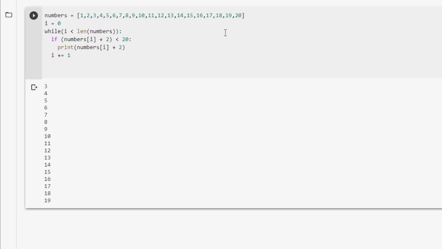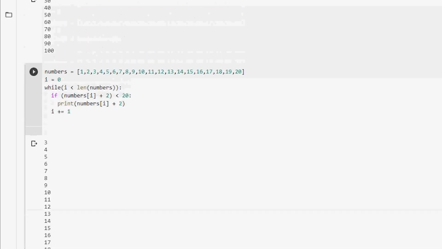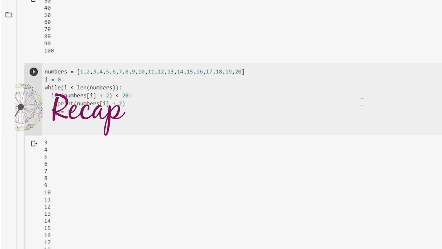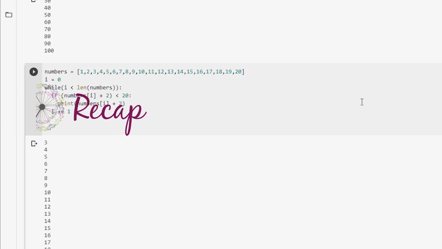So guys, in this chapter we learned about for loops and while loops. We see how useful they are for repeating blocks of code, and we know when to use one over the other. So let's go over what we learned in this chapter. For loops are usually used when we know exactly how many times we need to repeat a block of code, and while loops are usually used when we don't know how many times to repeat a certain block of code.